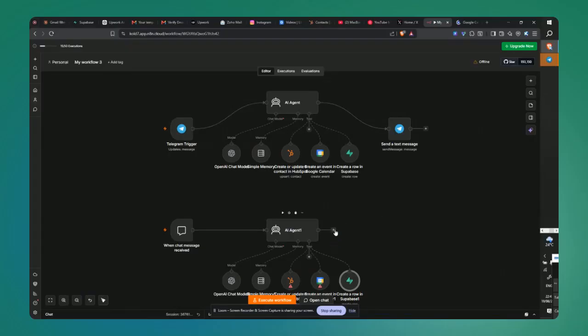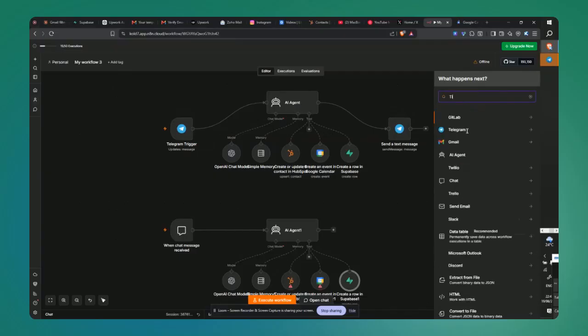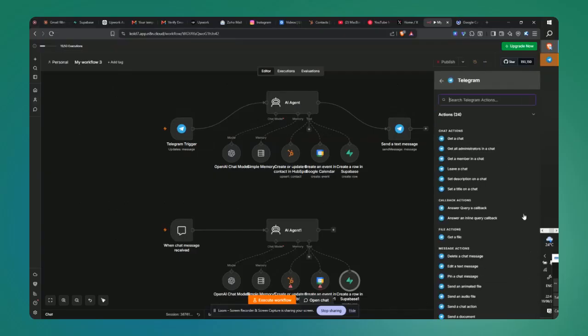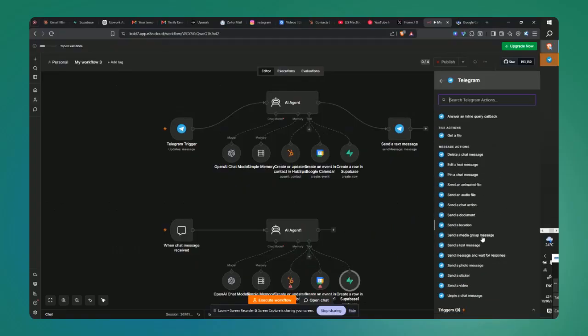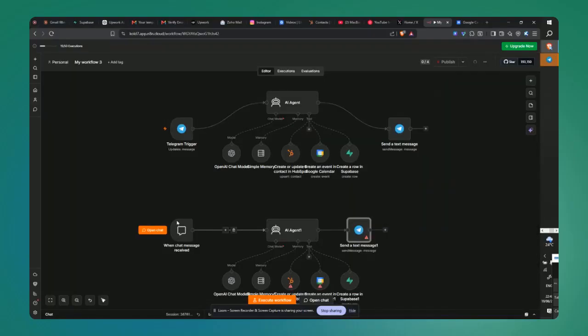Then you add the final node, which is the Telegram node. Once you search Telegram, you open the Telegram node. You would add the Telegram node as the final node, and the operation would be send a text message, and we'll come back to that.